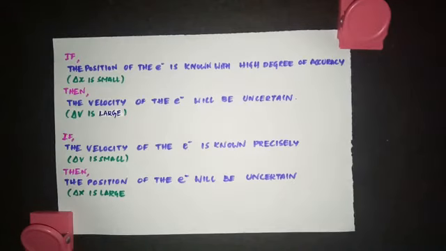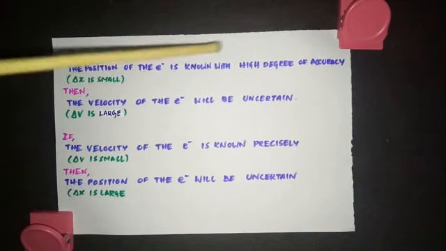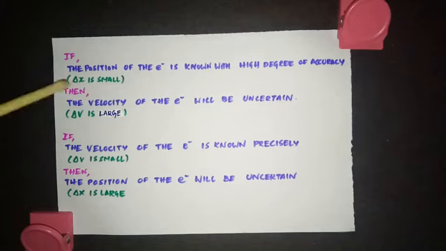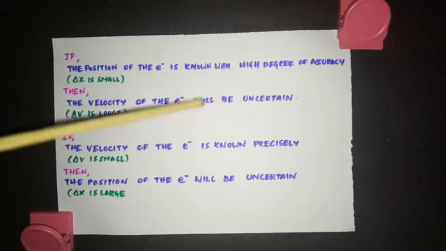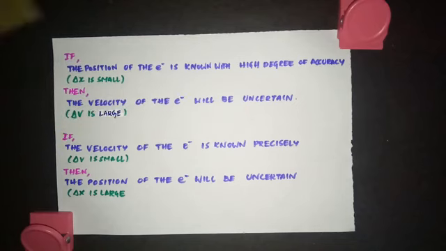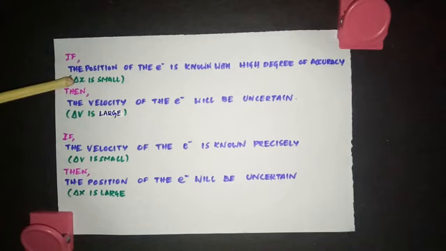Look here, this is the gist of Heisenberg uncertainty principle. If the position of the electron is known with a high degree of accuracy, so that means del x is very small. When del x is small, which means the location of the electron is accurately known, then what will happen? The velocity of the electron will be uncertain. That shows del v is large. So when del x is small, del v will be large, which means the position is known with certainty, velocity becomes uncertain.